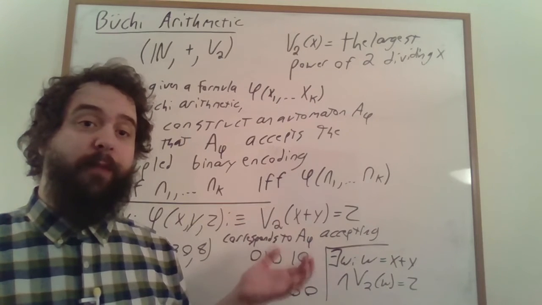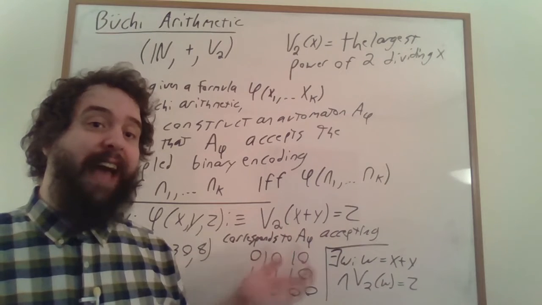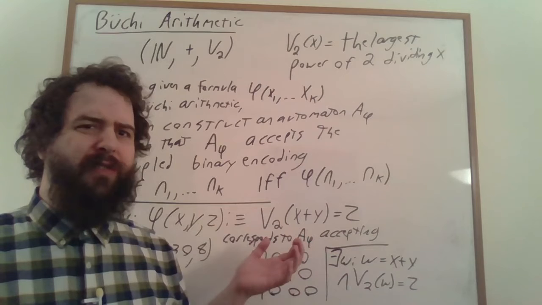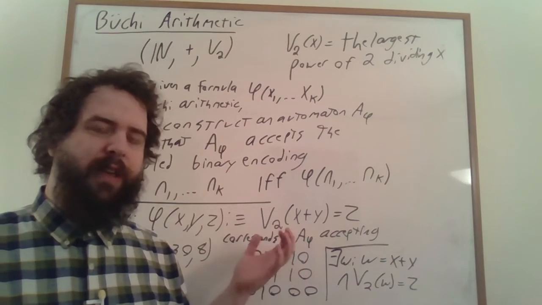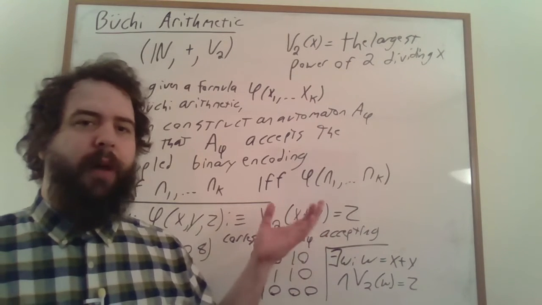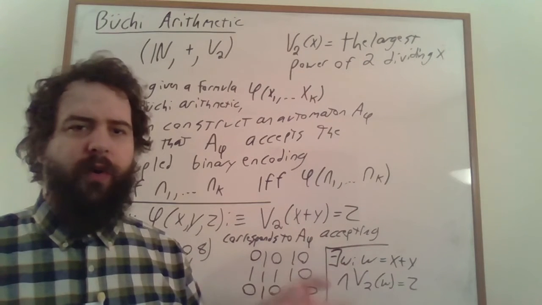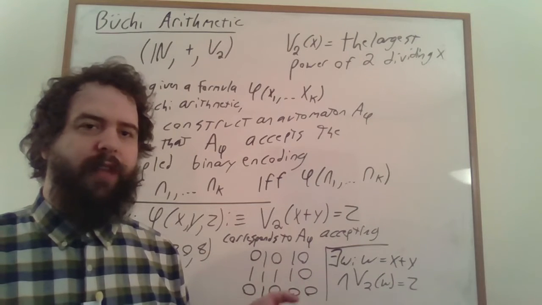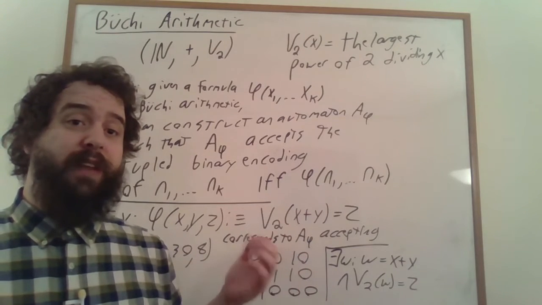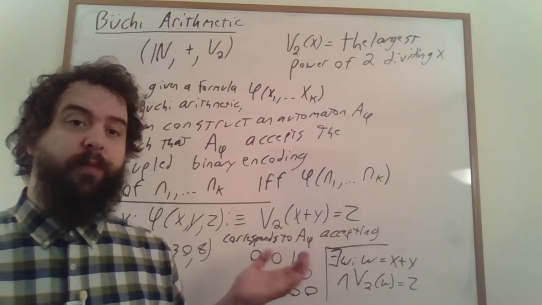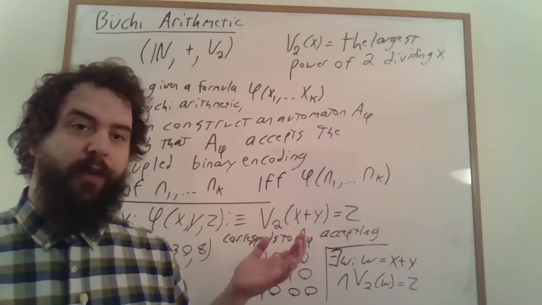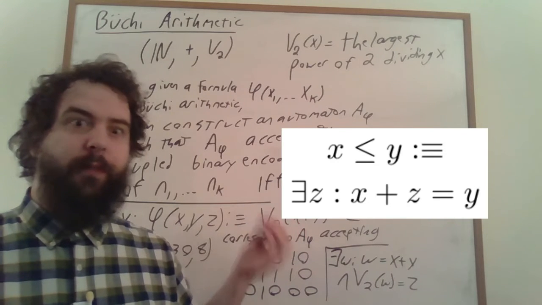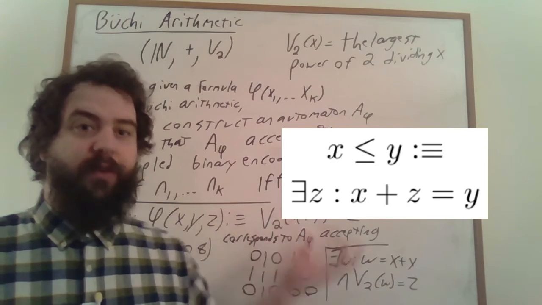Another nice thing about Presburger arithmetic is that we know exactly what we can say in this first order logic. And it's pretty much just modular arithmetic. We can say that a particular number has a certain remainder, mod 2, or mod 3, or mod 4, and so on and so forth. And that's pretty much all that we can say in this particular logic. It's also worth noting that we can talk about less than or equal to in Presburger arithmetic. This is very straightforward. You just say that x is less than or equal to y if there's some z that we could add to x in order to get y.